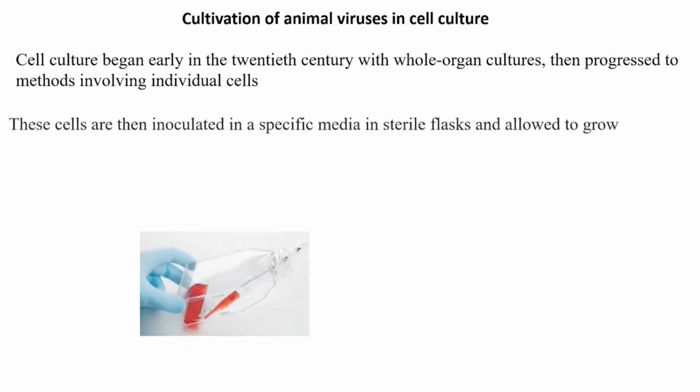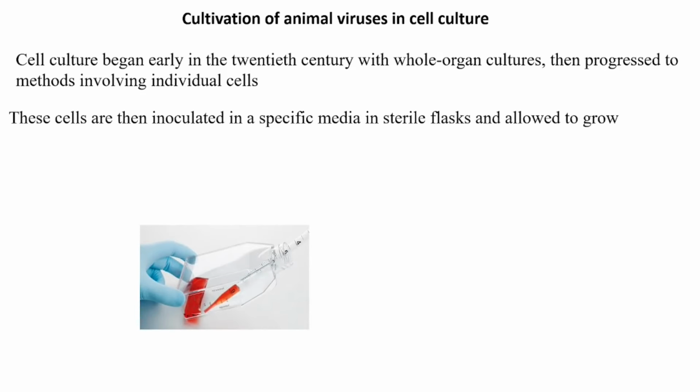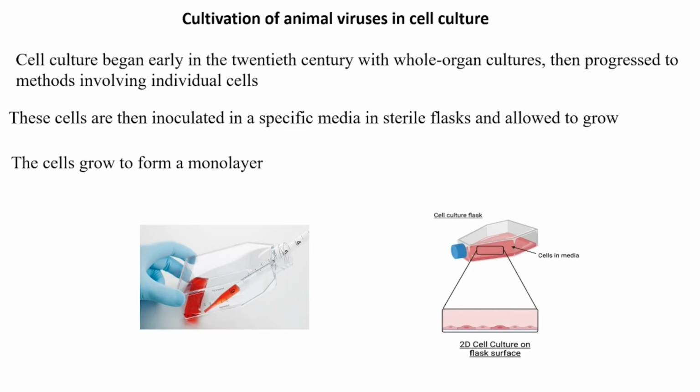These cells are then inoculated in a specific media in sterile flasks and then they are allowed to grow. The cells grow to form a monolayer. When inoculated with a specific virus, the growth is assayed by methods like staining and so on. This method is called tissue culture, but actually cell culture is more appropriate.